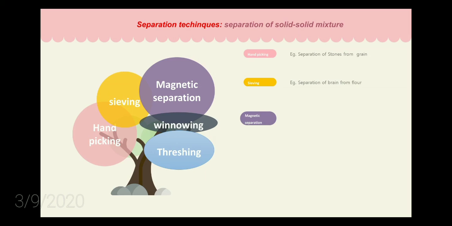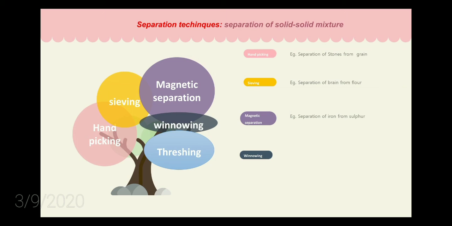Next one, magnetic separation. This can be done to separate iron nails or something similar which was mixed with your substance. When you take a magnet and keep it there, due to the magnetic field, the iron nails will be attracted towards your magnet and you can separate them easily.